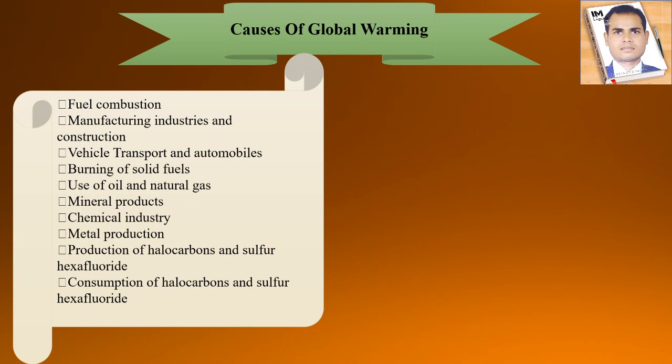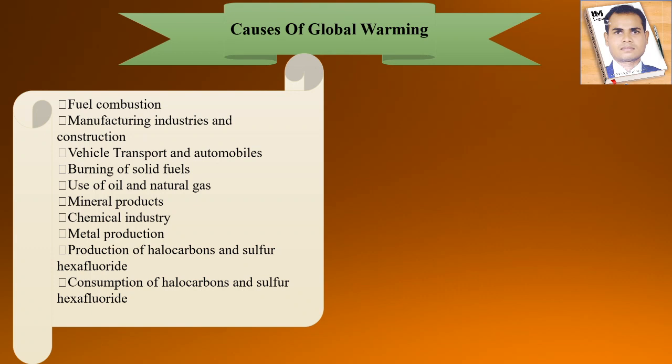Okay, now mineral products also cause global warming. The chemical industry is very harmful to atmospheric conditions because a number of poisonous chemicals are released from the industry, and they cause global warming, right?